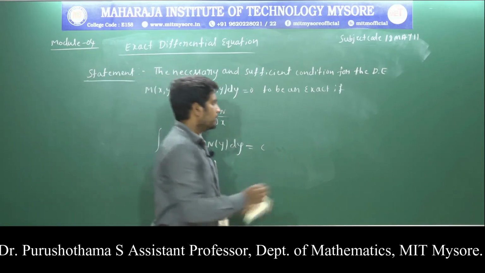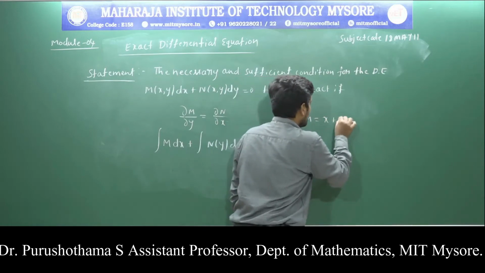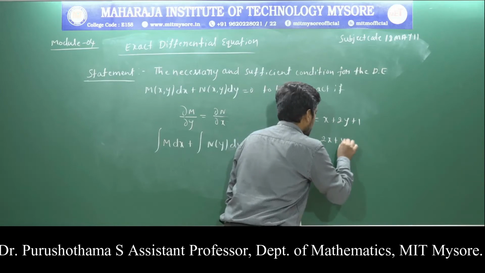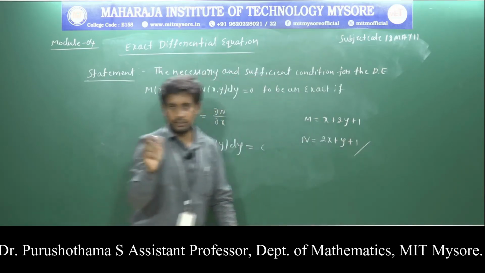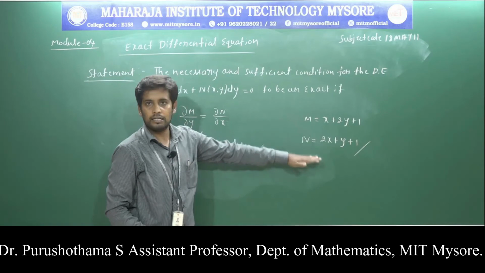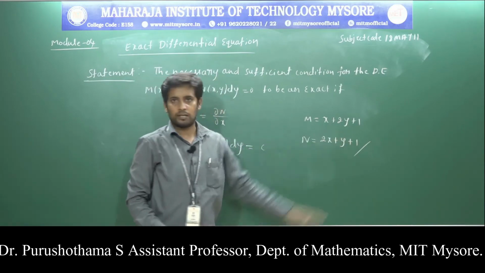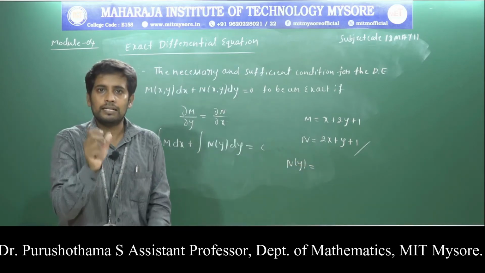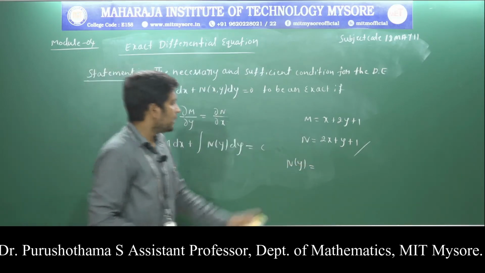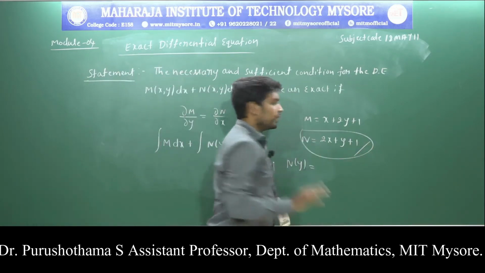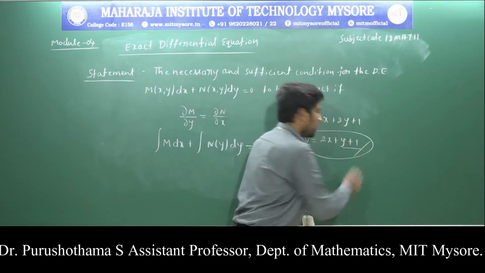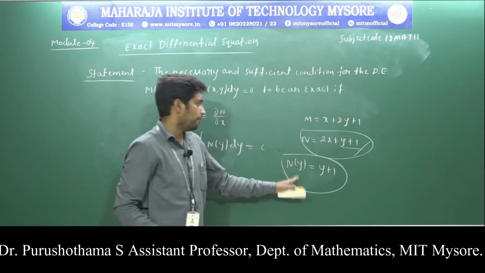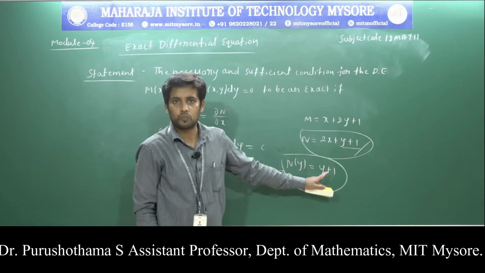For an example, M is equal to x plus 2y plus 1 and N is equal to 2x plus y plus 1. Just identify N of y. N of y means the term in N without x. Just identify the term in N without x. Without x means only y plus 1. Therefore, N of y is equal to y plus 1.